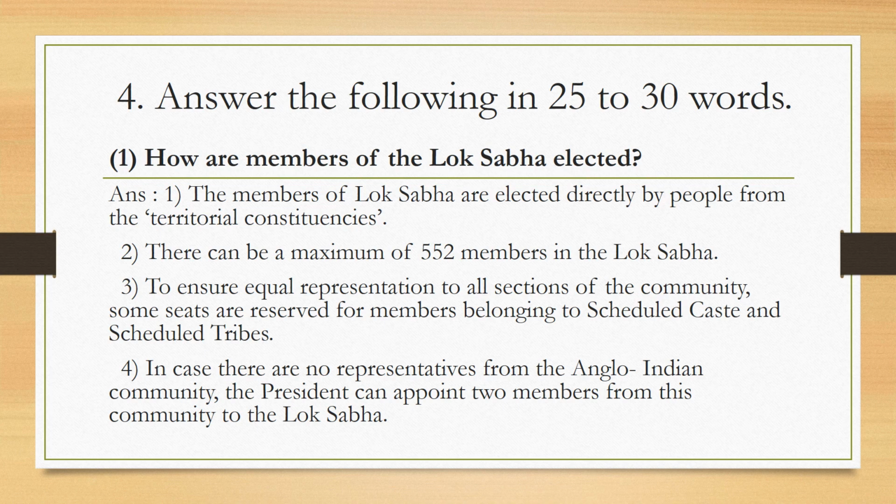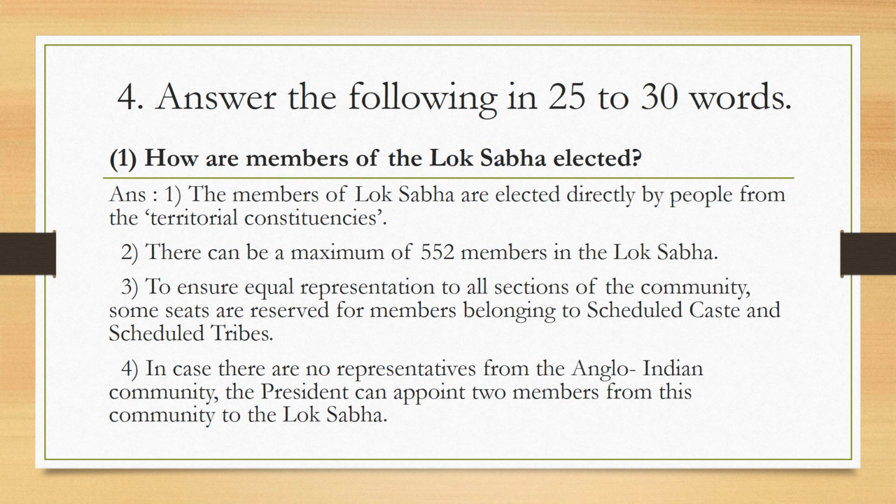Second point is there can be a maximum of 552 members in the Lok Sabha, that is 550 plus 2. And also, to ensure that there are representations from all the sections of the community, some seats are reserved for members who belong to the scheduled caste and scheduled tribe, etc. In the earlier second point, I said 550 plus 2. Now this 2 is appointed by the president.